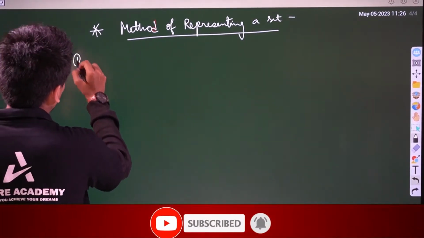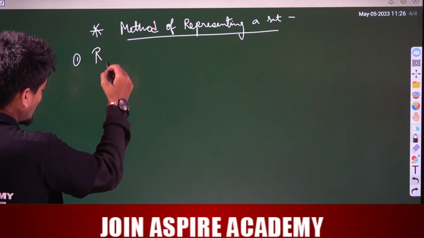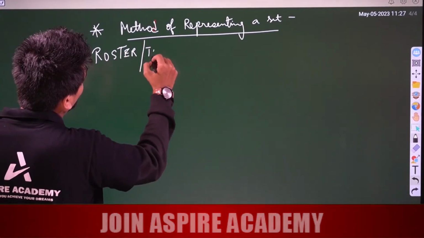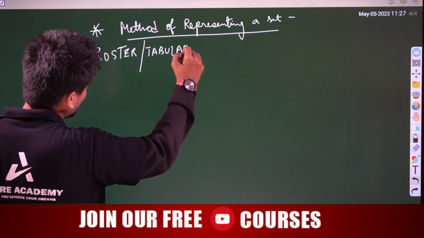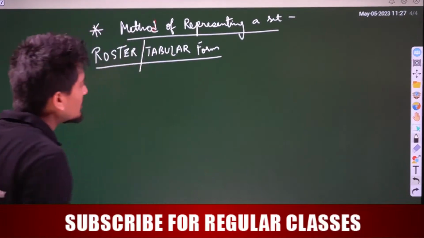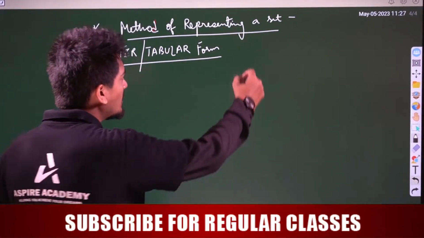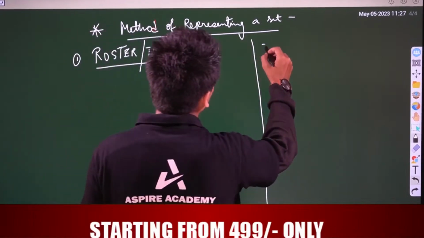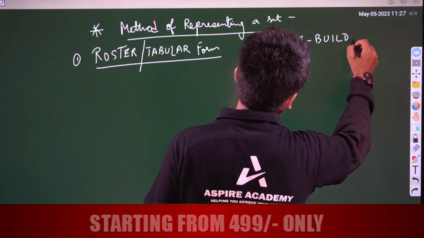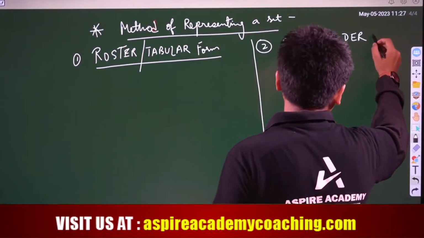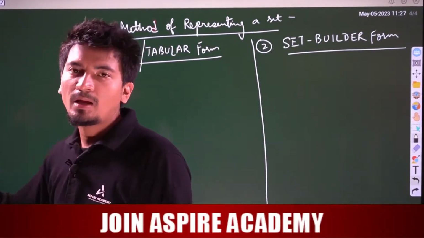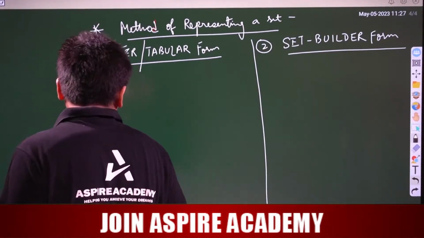The first method, we call it roster or tabular form, and the second method is set builder form. The roster form and the set builder form. So what is the roster method?